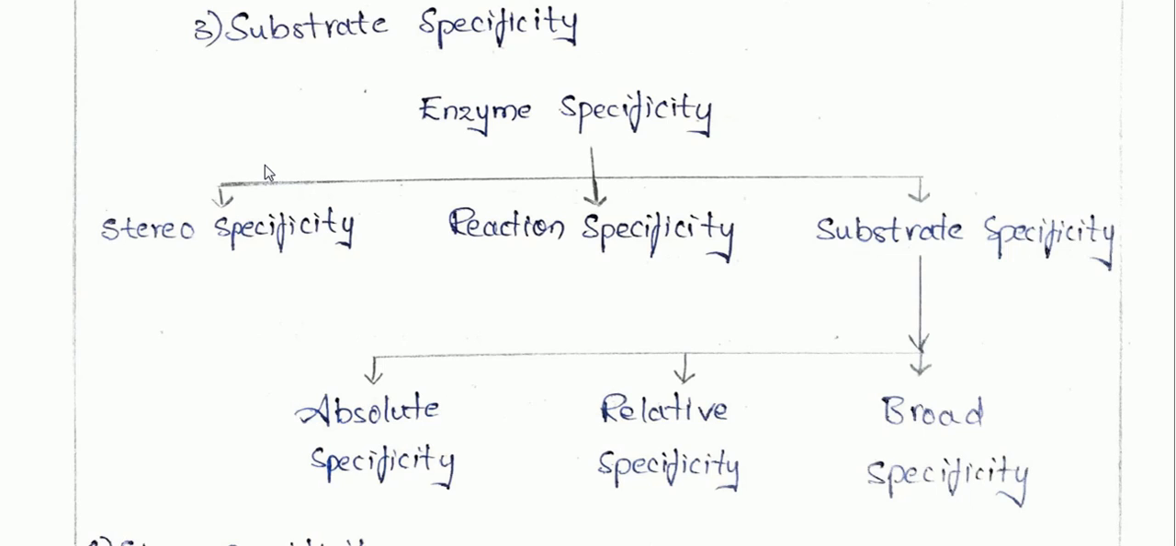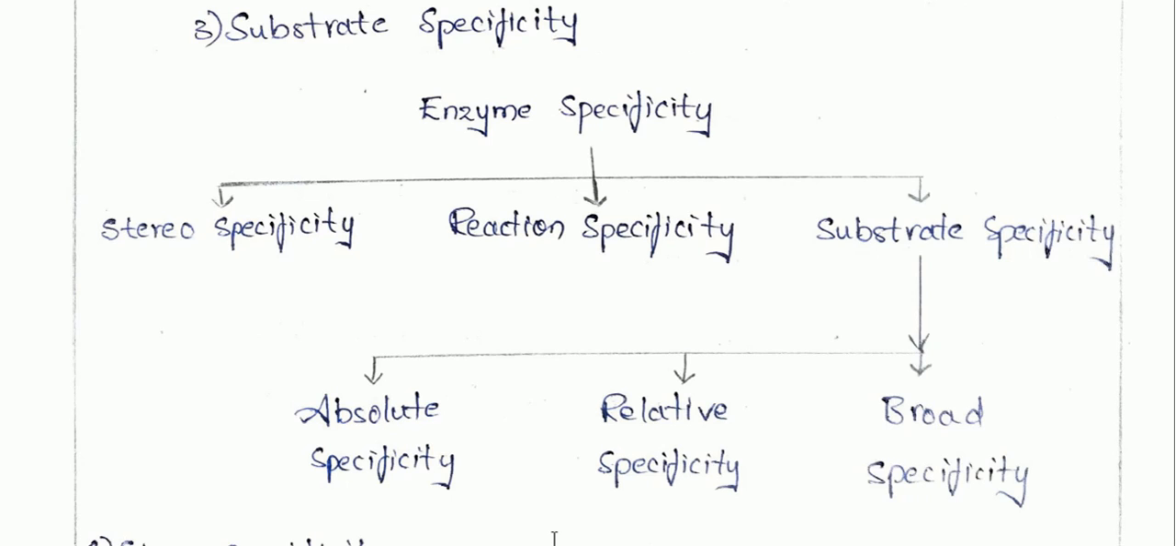Substrate specificity is again divided into three types: absolute specificity, relative specificity, and broad specificity. These are the three different types of specificities which are subdivided under the substrate specificity model.